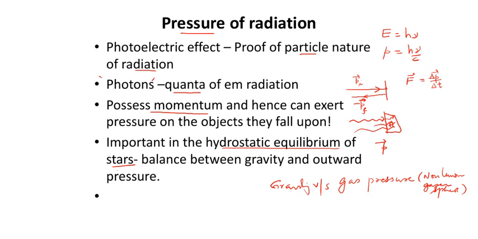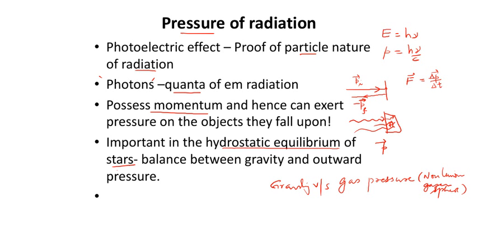which is nothing but the pressure that is given by our equation PV equals nRT, or we can write it in some other form also, which I will show you later. P gas pressure is equal to rho kT by mu. So that is the gas pressure. So remember, the gas pressure is able to balance the gravity only in the case of non-luminous gaseous spheres. And as the temperature of the non-luminous gaseous sphere increases, it begins to emit electromagnetic radiations.